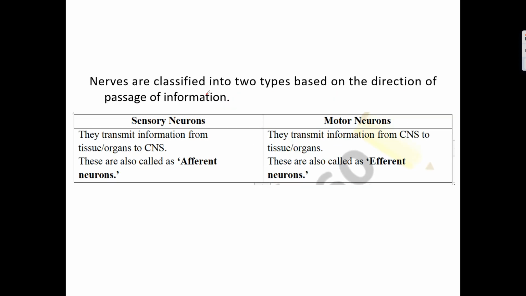Now let us see the difference between sensory neurons and motor neurons. Sensory neurons transmit information from sense organs to the central nervous system. Motor neurons transfer information from the central nervous system to the muscles or parts of the body. Sensory neurons are called afferent neurons and motor neurons are called efferent neurons. Based on the name of the pathway, they have been given these secondary names.